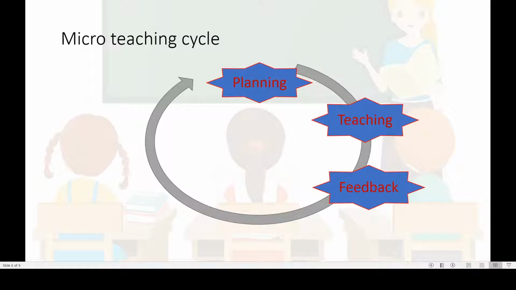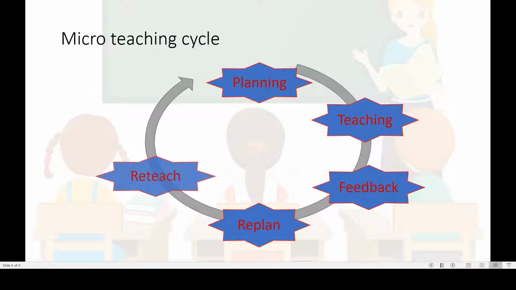They will give feedback or criticism about their class, and based on that they will modify their class, replan, then reteach, and this process continues.